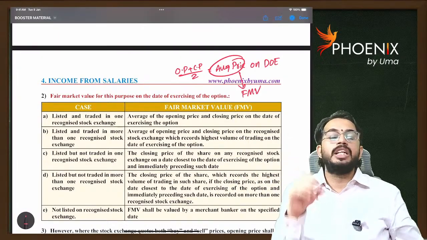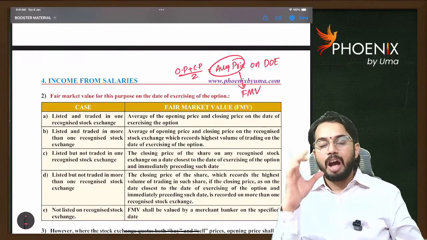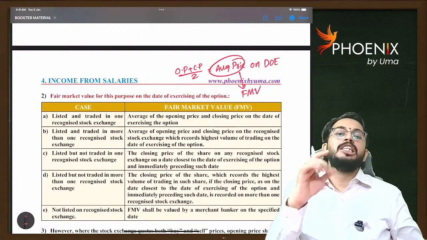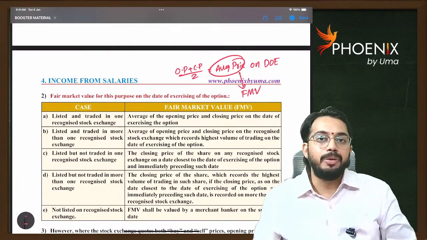On the National Stock Exchange, on the date of exercising the option, the average price I will take as fair market value. Are you able to understand?